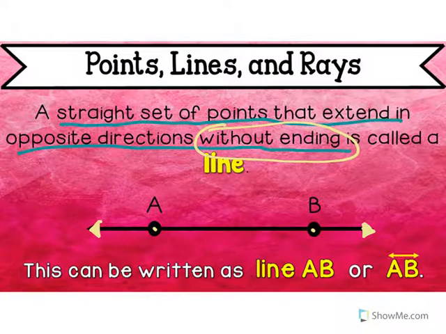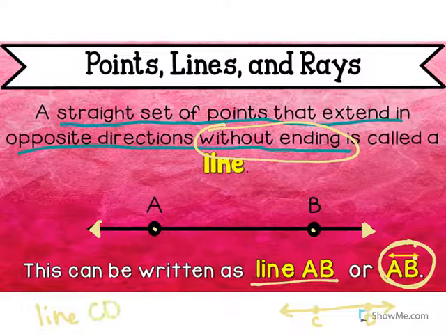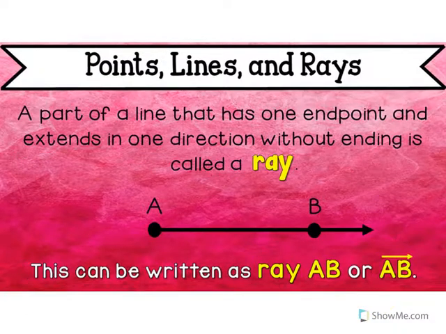So the way we label this is we have this point here, and this point here. You can either write out line AB or you can draw a line above the letters. So for example, if I had this, to write it, I could either say line CD, or I could write CD and then draw a line above it that has arrows on both sides because they go on and on forever. Remember, that's what the arrows represent. They go on and on and on without an end.